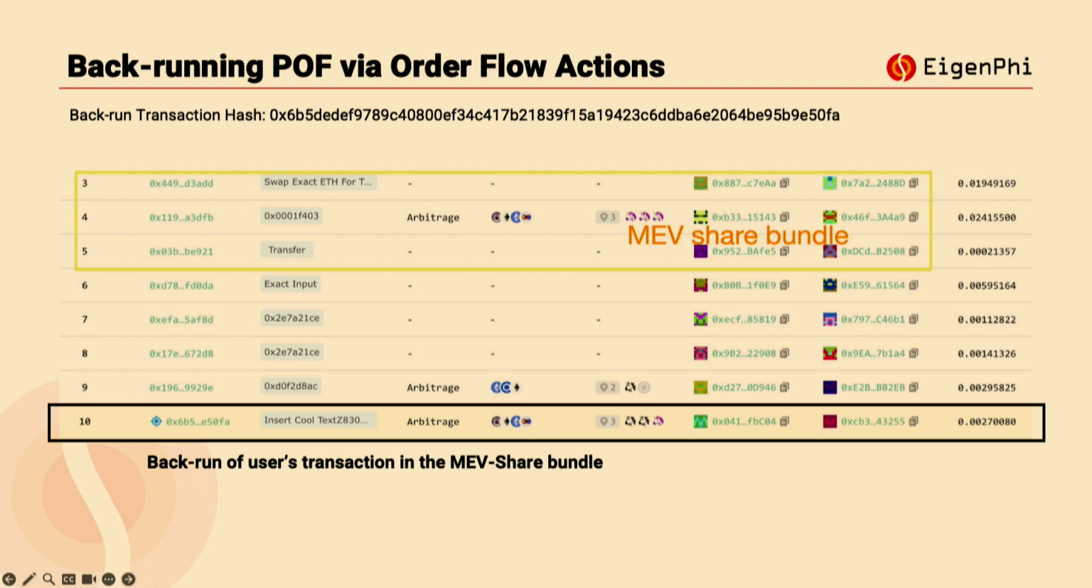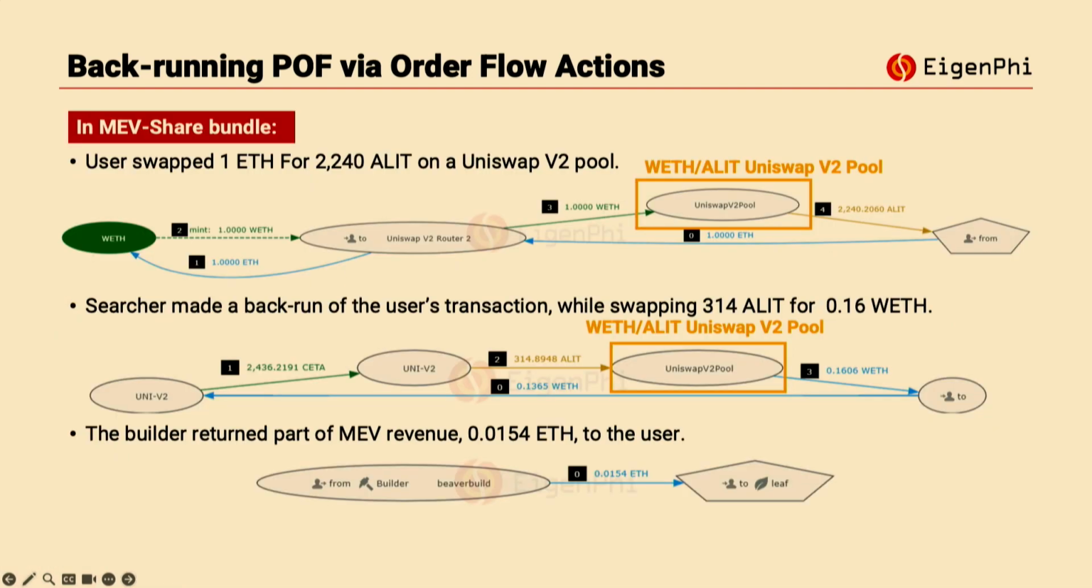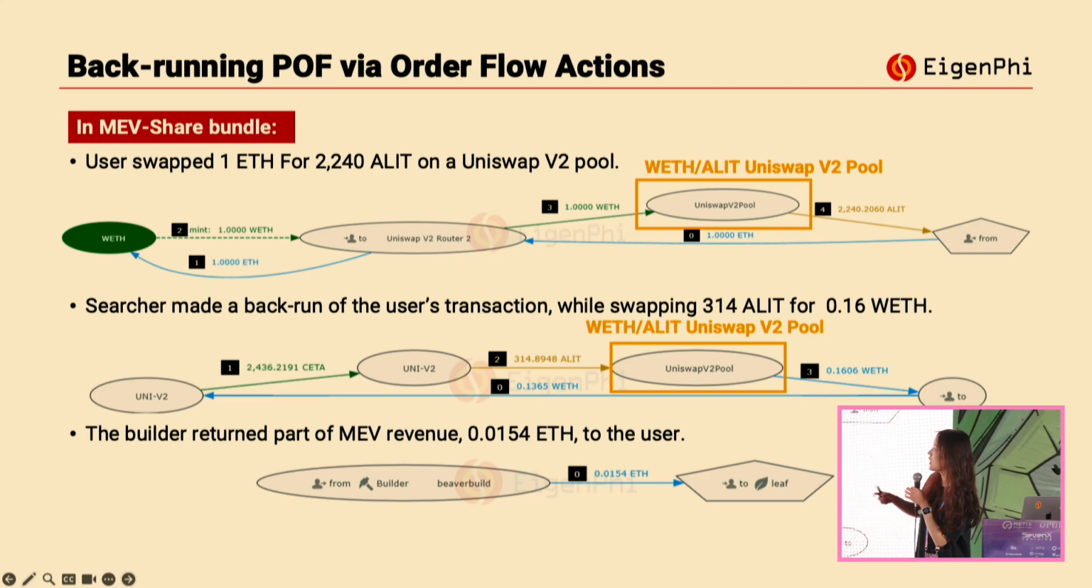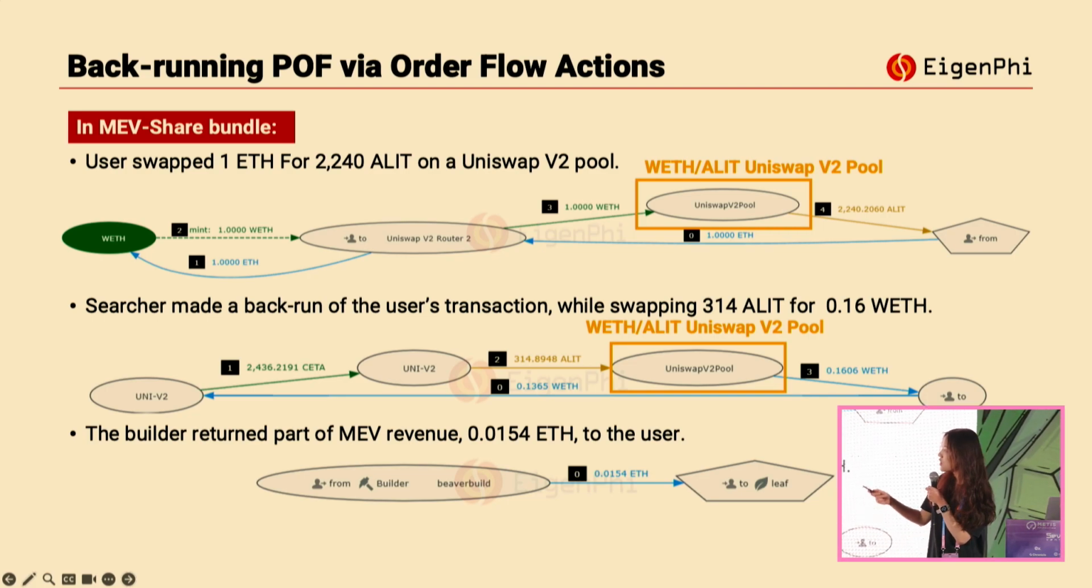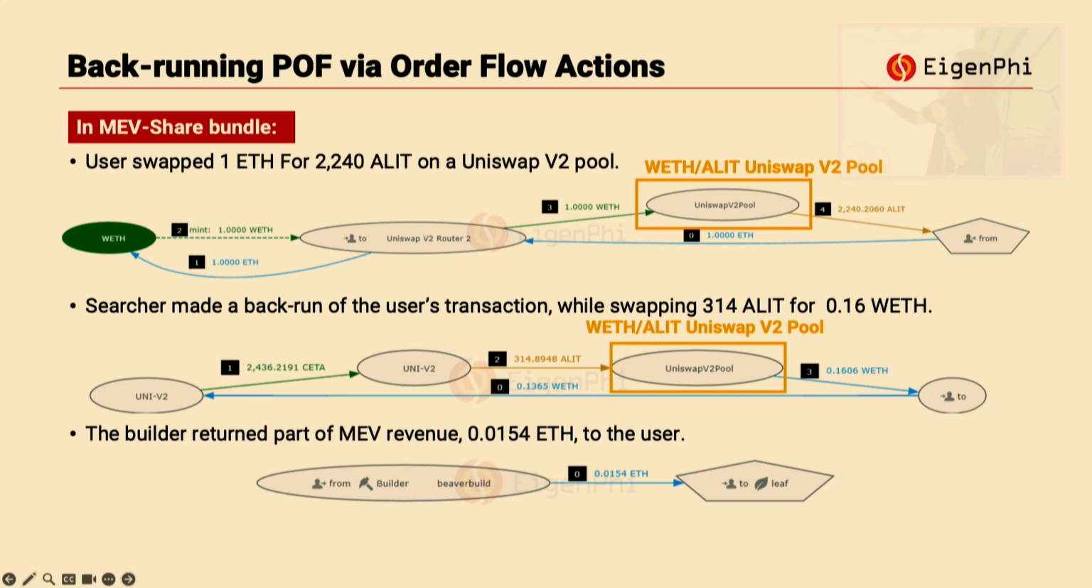It's crazy because the MEV-Share bundle is privately submitted, right? But these transactions are targeting the user transaction in this MEV-Share bundle. Let's see how it happened. First of all, in this MEV-Share bundle, we can see the three transactions. In the first transaction, the user tries to swap ETH for ELIT based on a Uniswap V2 pool, highlighted in orange.